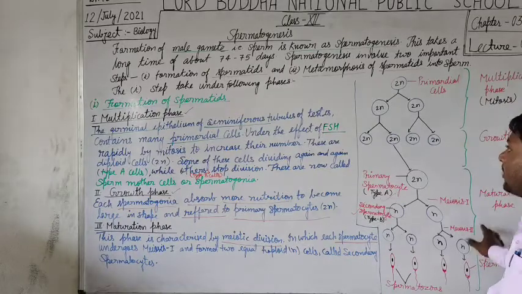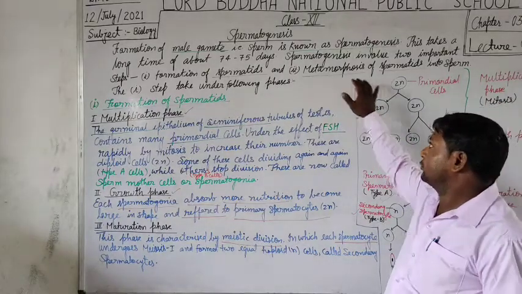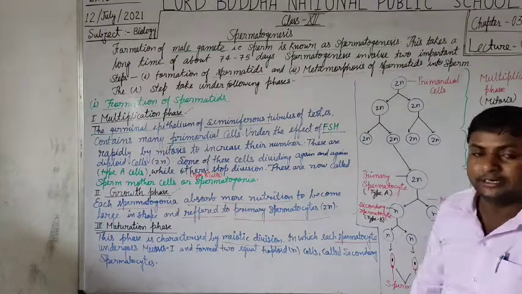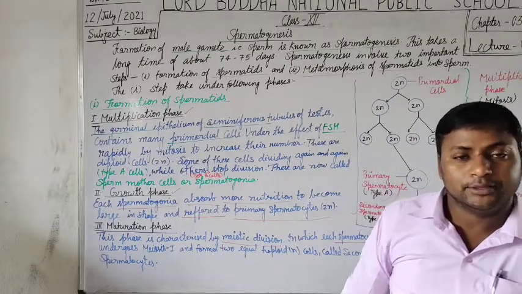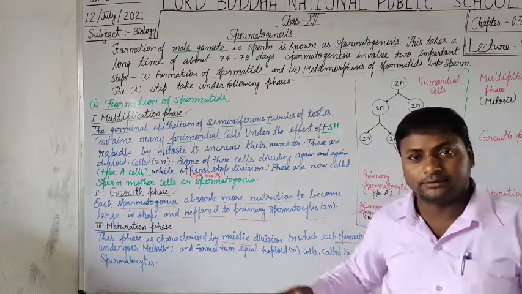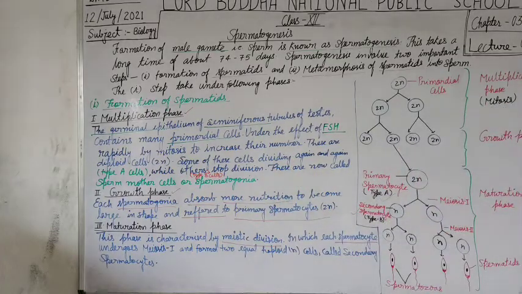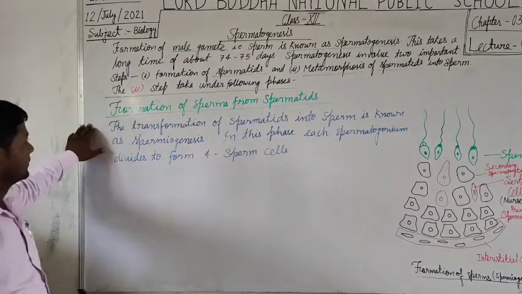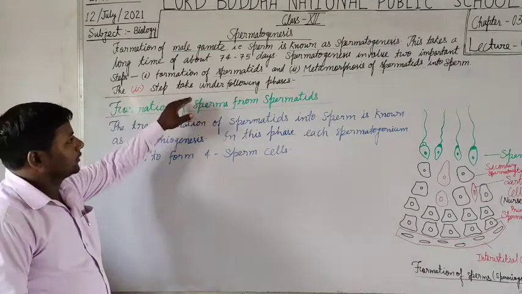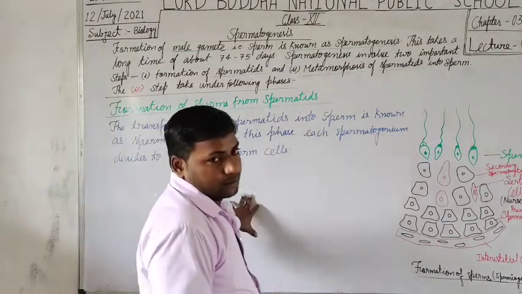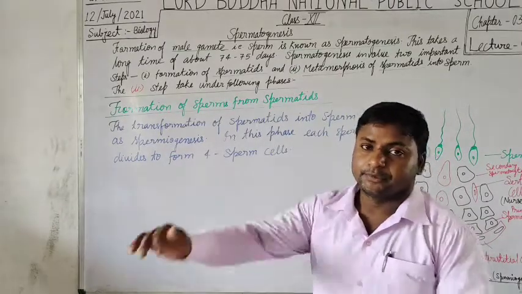So students, now I am going to explain the metamorphosis of spermatids into sperm. If you want to take a screenshot, then you can take. So students, this is the second step, and it undergoes the following changes.